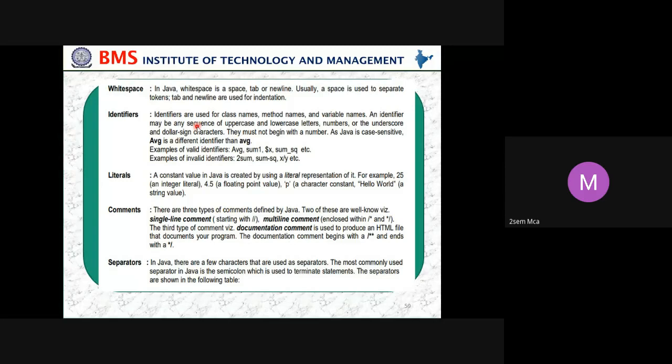So next one is identifier. Identifiers are used for a class name. To identify you, you have your names. Along with that, the university has given you a USN number. Why? In university, there will be so many same names repeated. So to make differences and to identify, you have your USN number, 1BY. Sir explained to you the meaning of your USN. 1BY: the year you have joined, and for which branch. 1 stands for Bangalore region.